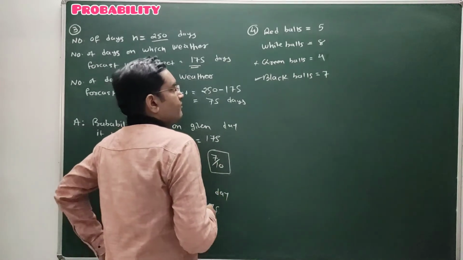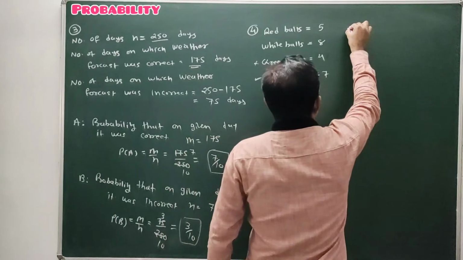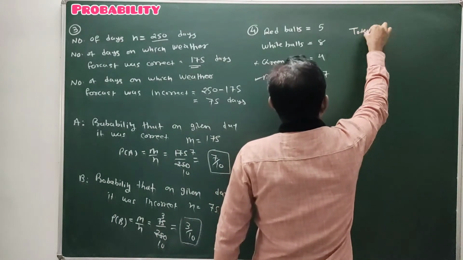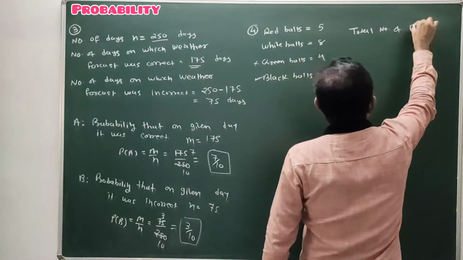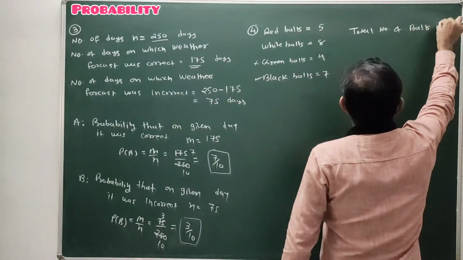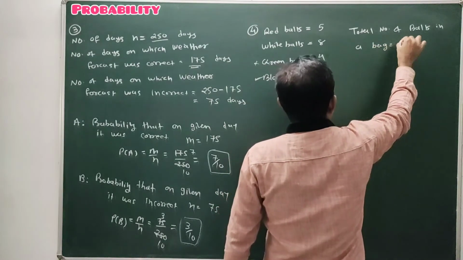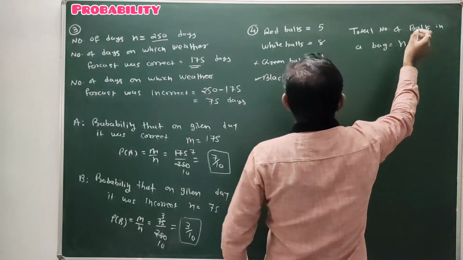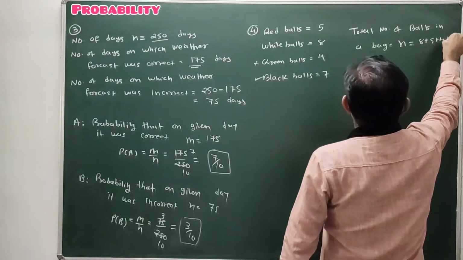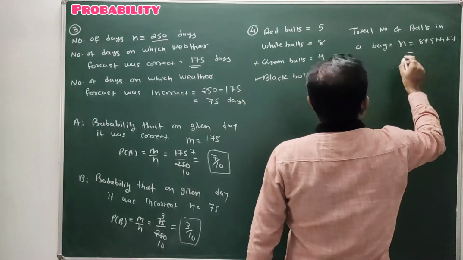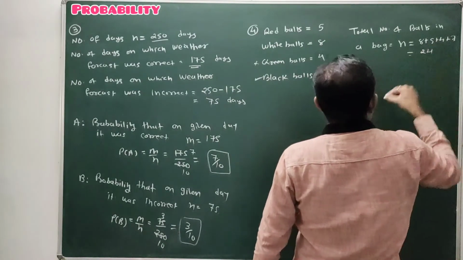The bag consists of n balls in total, equal to 8 plus 5 plus 4 plus 7, which is 24 balls.